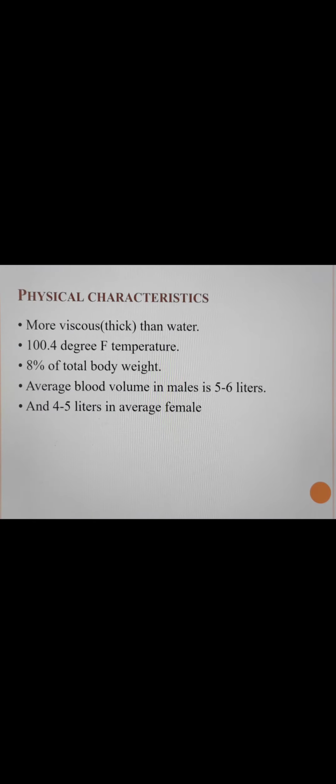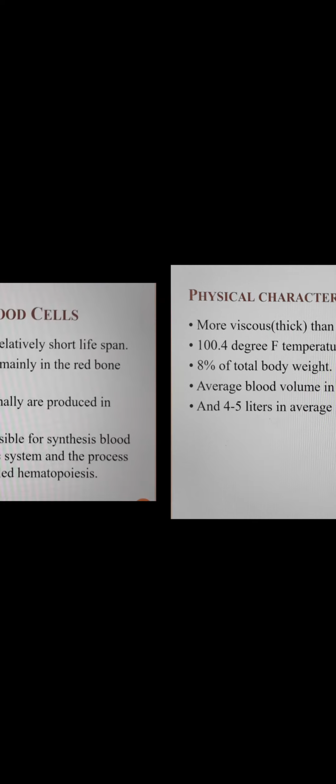Physical characteristics of blood: it is more viscous or thick than water. If we compare the viscosity of water and blood, blood will be more thick. Then temperature is 100.4 degrees Fahrenheit. It is 7 to 8% of the total body weight, and the average blood volume is 5 to 6 liters in males and 4 to 5 liters in the average female.